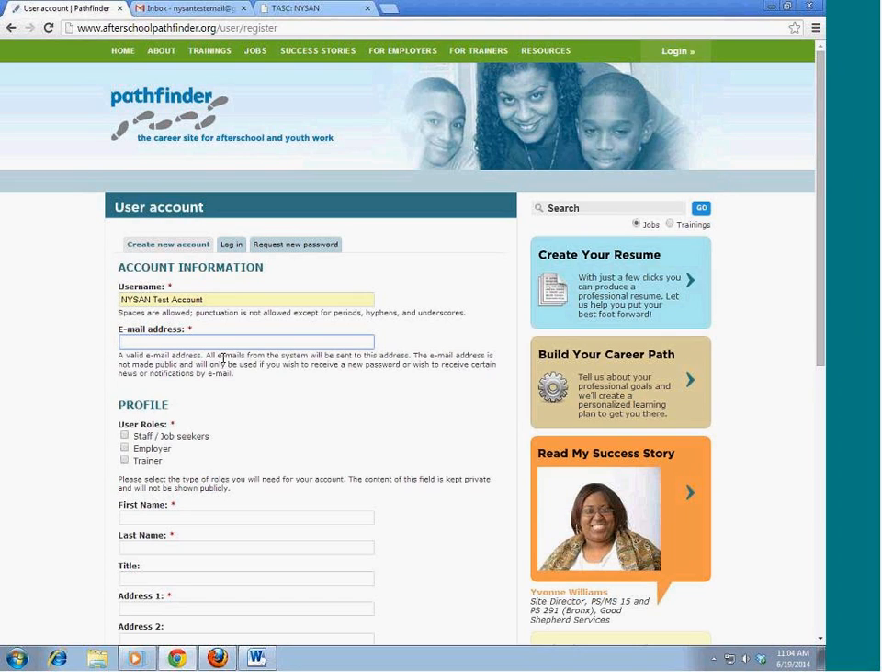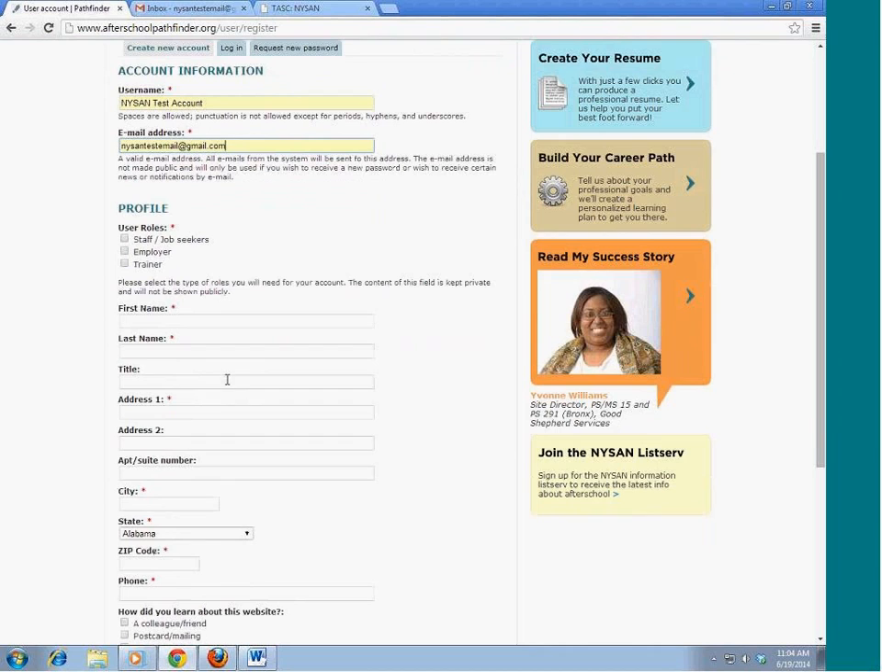It shouldn't be your email address, but you will need to enter a valid email address because you will be asked to approve your account through email before you can actually log in, and also any notifications that you sign up for will go to that email account, so it's important to use the correct one.